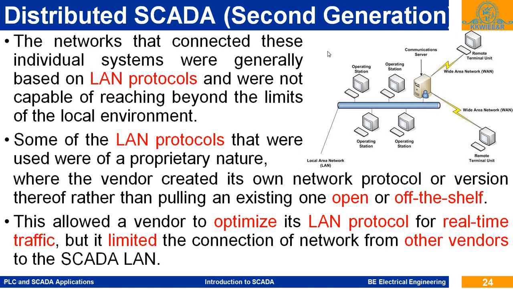In the first generation, proprietary protocols were used, and in this case LAN protocols are used for communication. And we are not capable of reaching beyond the limits of the local environment.